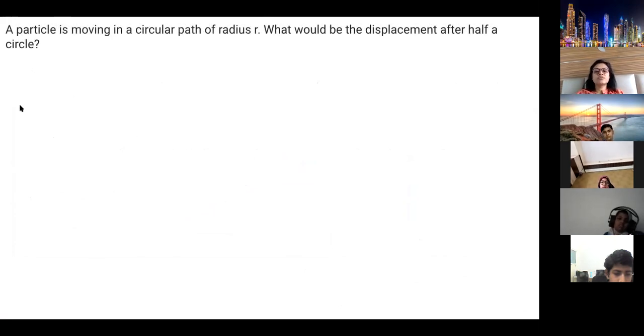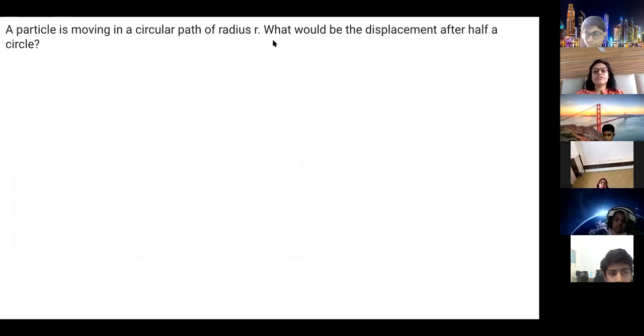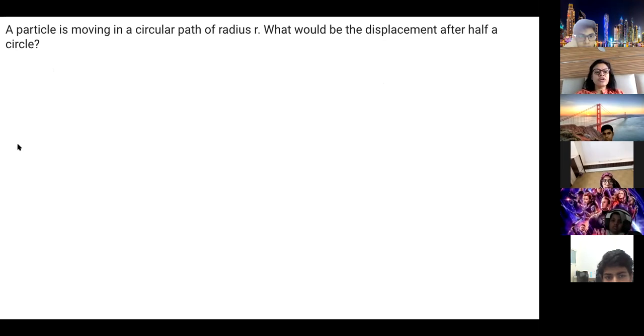Okay, now do. A particle is moving in a circle. Now all of you calculate this. All of you can do. Just now we discussed the circular path. Here they are asking after half a circle. So you should know what the displacement will be in half a circle. You can draw the diagram, then you can understand this. This is half a circle. This is the radius.